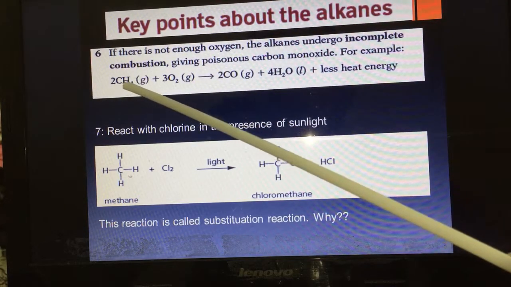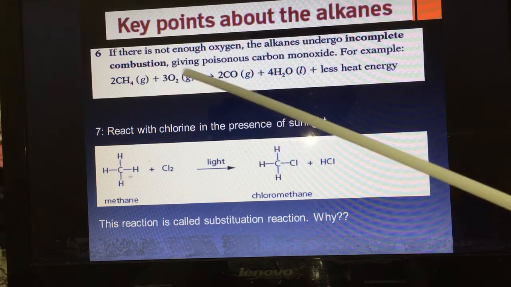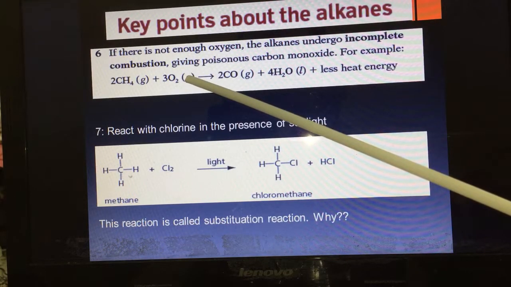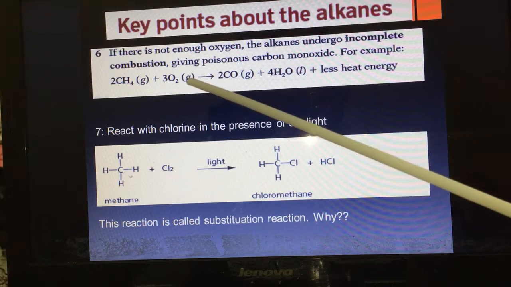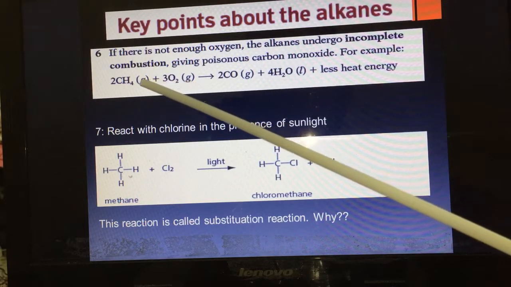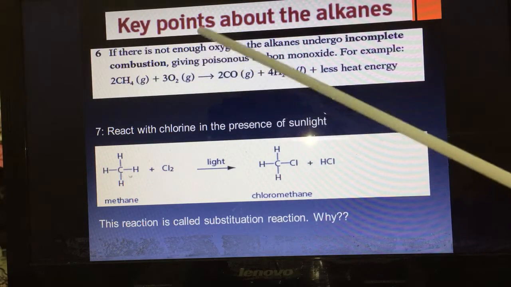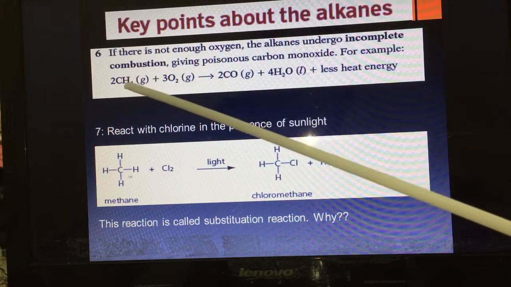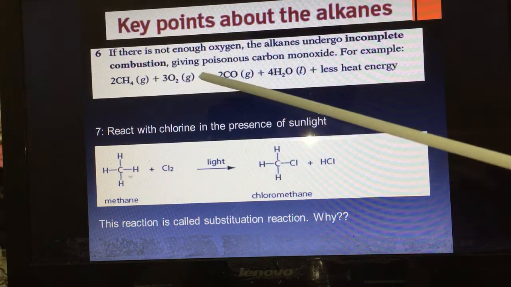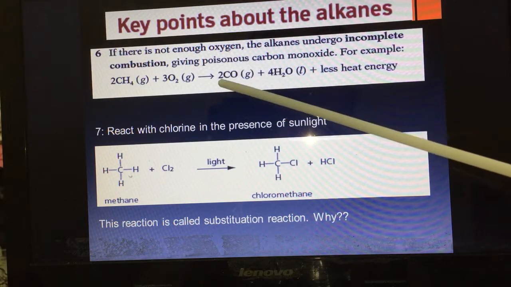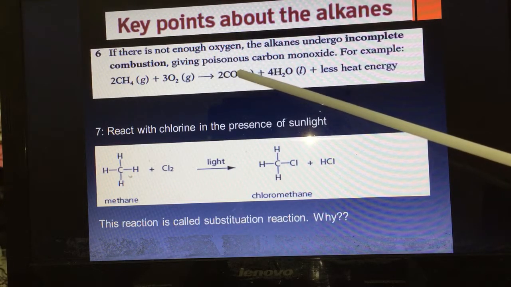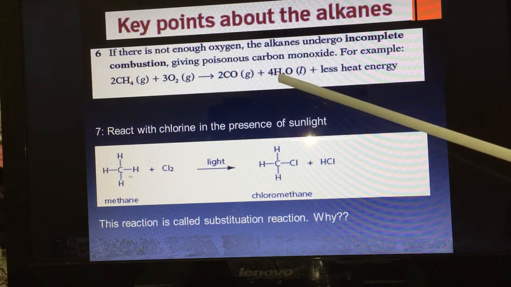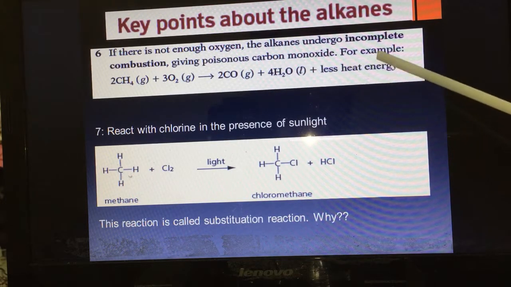So if you have 2CH4 plus 3O2, both are gases. What does it mean? Sometimes we have a question about these letters that exist in brackets beside an element in a chemical equation. G means gas. L, what does it mean? Liquid. So here 2CH4 plus 3O2 gives you 2CO, carbon monoxide, a poisonous gas, plus 4H2O liquid plus heat energy.